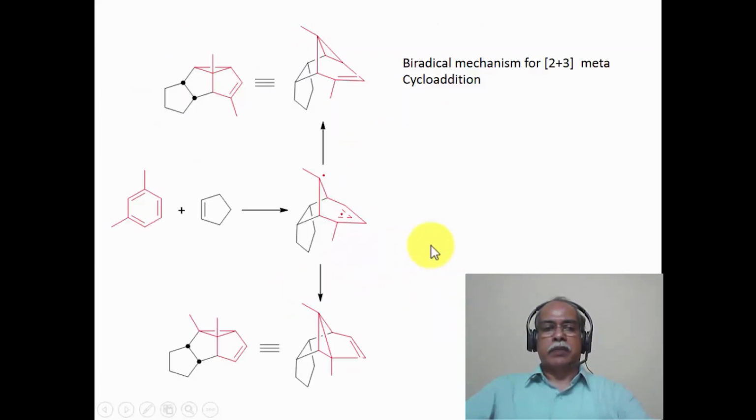The mechanism can be explained as follows, with cyclopentene as the illustrating example. Cyclopentene undergoes a 2+3 cycloaddition process to give a diradical intermediate of this type. The diradical can close either from here to here, or from here to here. These are the two processes that can be shown, and obviously the two products formed are this product and this product. These two structures are identical. If you want, you can number the structures and follow the numbering to arrive at this structure. So essentially this structure is formed by 1-3 ring closure of these two radical centers.